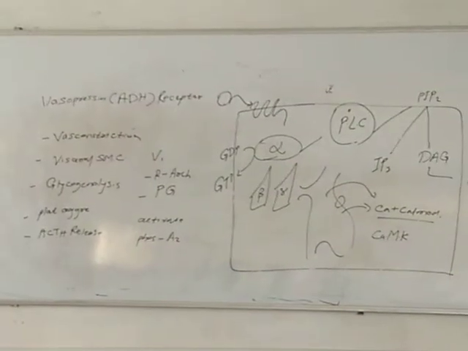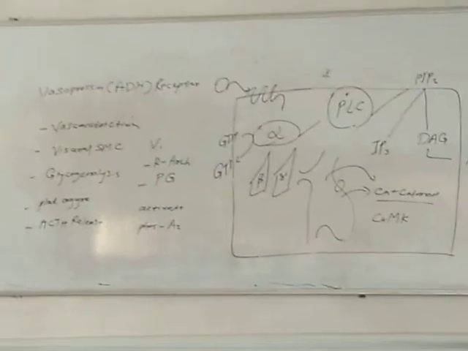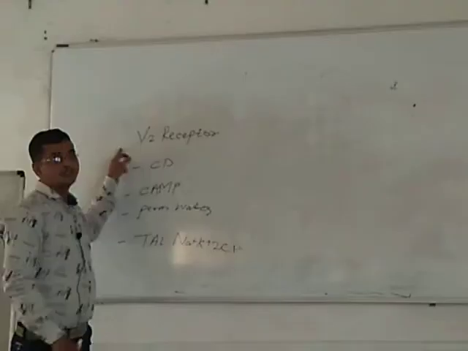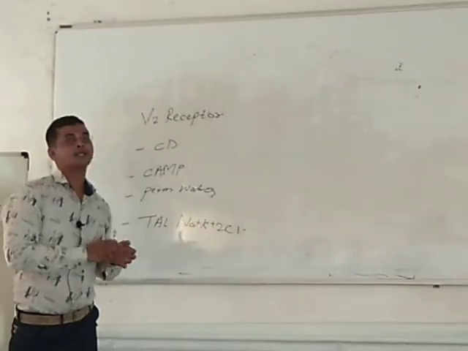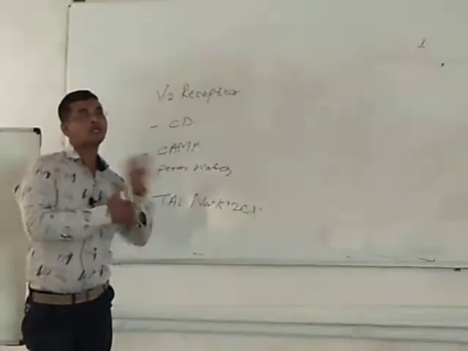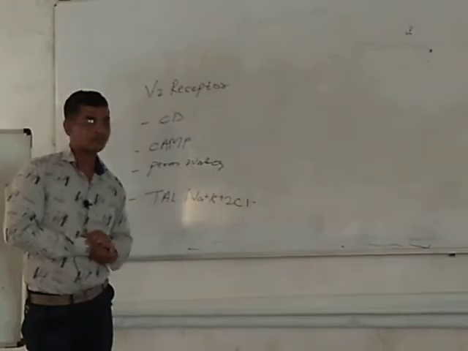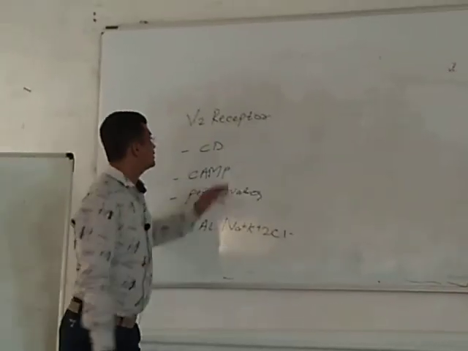Let me discuss what are the actions of vasopressin through V2 receptor. V2 receptor is mainly present on the principal cell of your collecting duct. It is responsible for water permeability. In the presence of vasopressin, there is more reabsorption of water, and in the absence of vasopressin, less reabsorption or no reabsorption of water. See, normally what will happen?